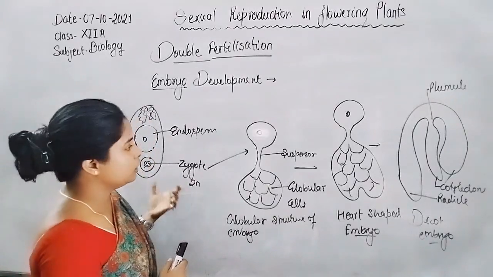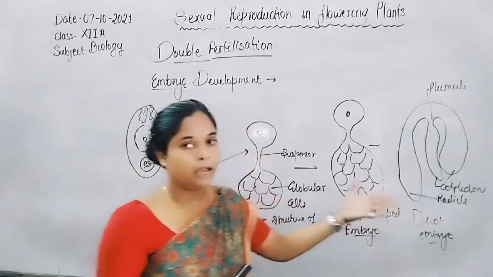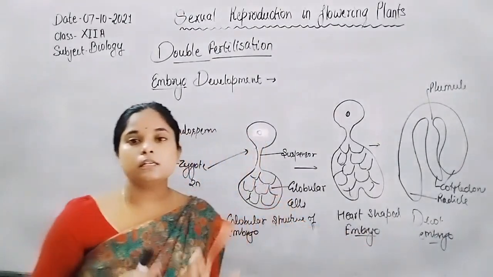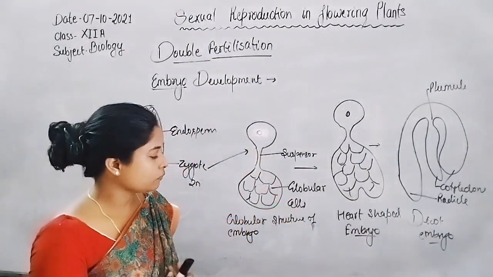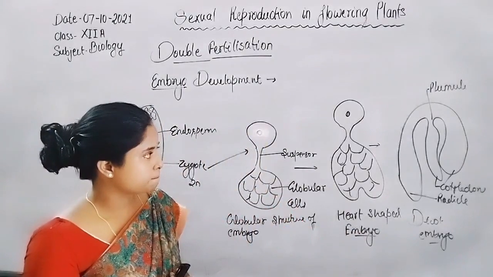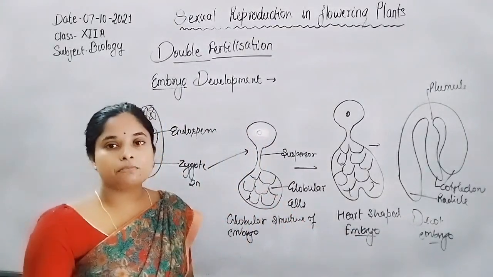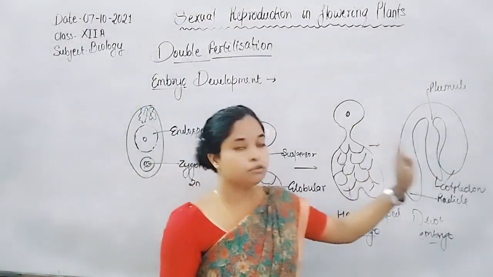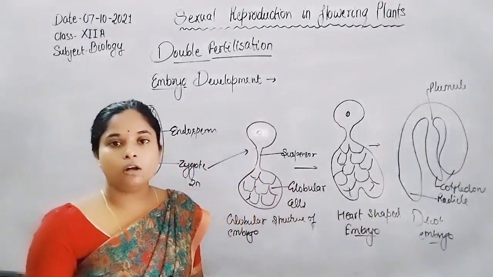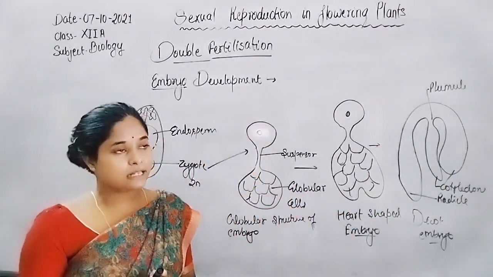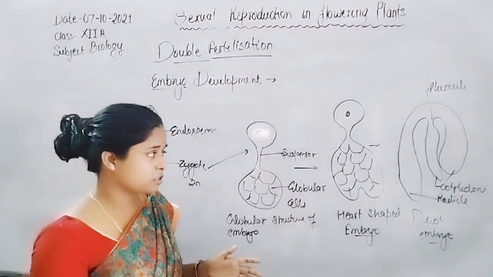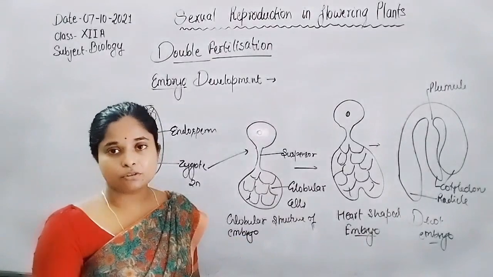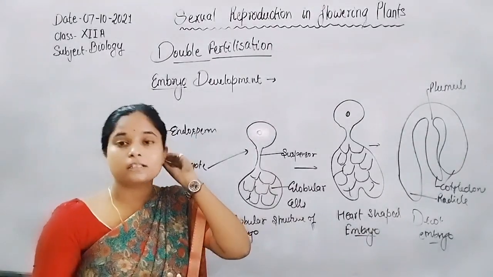All the nourishment in the form of endosperm is utilized during the formation of the two cotyledons. So inside the seed, no endosperm remains after the development of the mature embryo. Only the cotyledons are present.